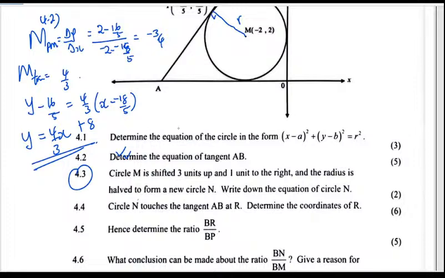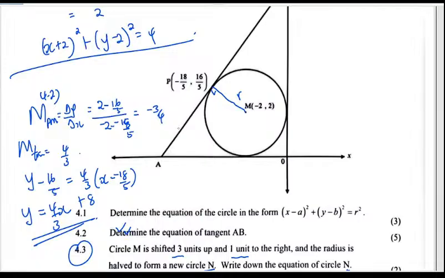4.3, circle A is shifted 3 units up and then 1 unit to the right. And the radius is halved. So that we get a new circle. Can we write down the equation? Okay, so let's start with the 3 units up. If it's moved 3 units up, meaning that we're starting from here, we're going to plus a 3, which is like a 5 here.